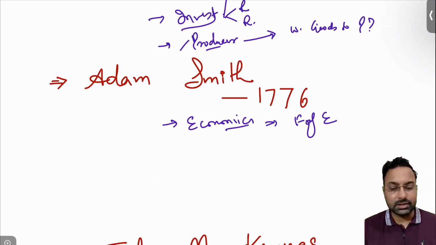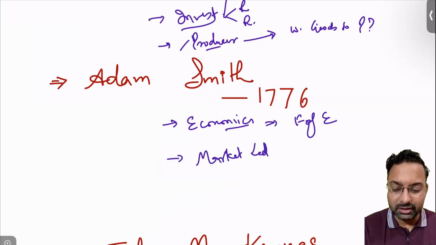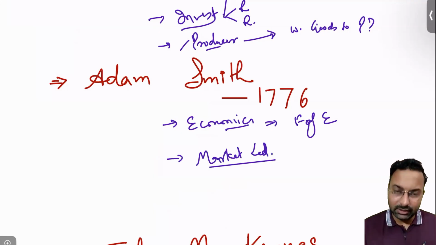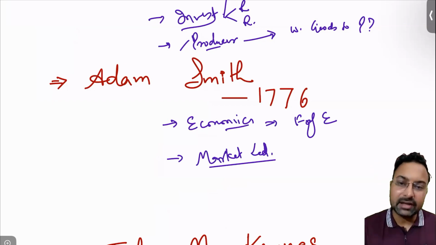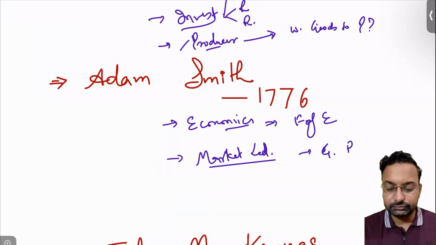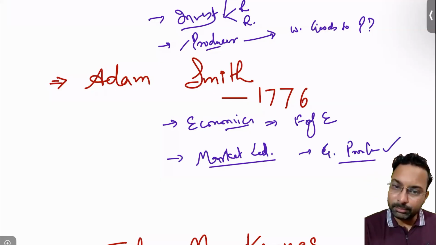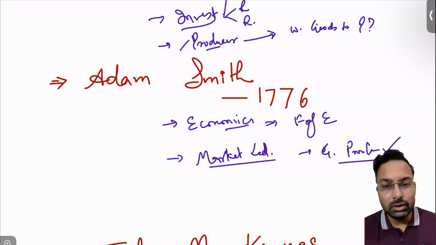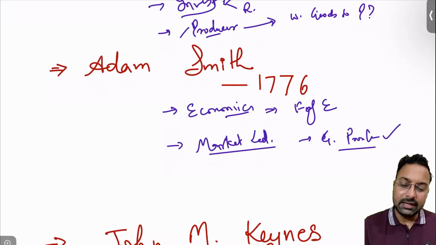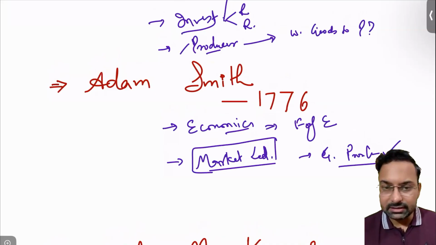And what was the concept that this person was giving? He was talking about the market led economy. He was saying that everything that is produced, if the market is able to find buyers for it, then only the goods will be produced. The producer will be inclined to produce that good only if the market is able to sell it. If there is no customer in the market, the producer will not be inclined to produce it, and there will be no production of that thing. So in that sense he was only talking about the market. If the market is good, then Adam Smith's theory is better.